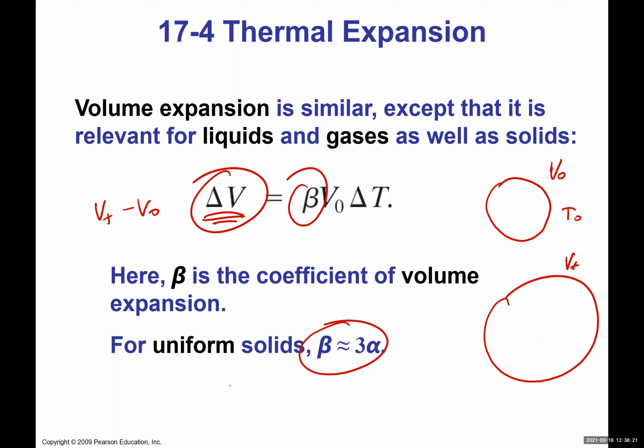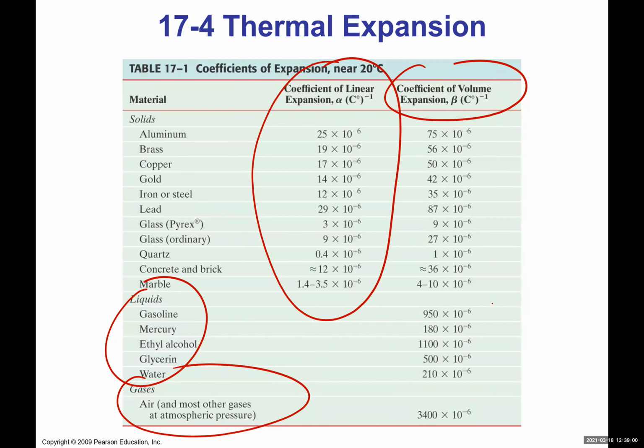Why is it 3 times alpha? Because volume is a three-dimensional expansion, whereas alpha is a one-dimensional expansion. Going from length to volume, volume is basically length times length times length, so it's 3 times the length change. That's why it's 3 times alpha. There's also delta A, which is the area change. This equals gamma times the original area times delta T, and gamma equals 2 times alpha for any material. Again, refer to this table for the values of the linear expansion or volume expansion coefficients.